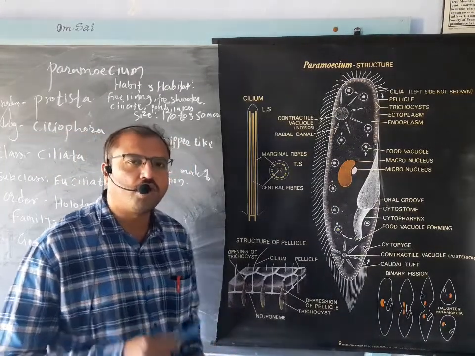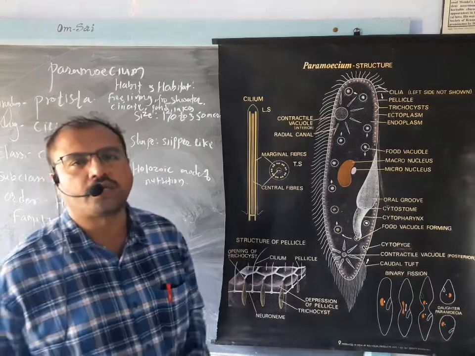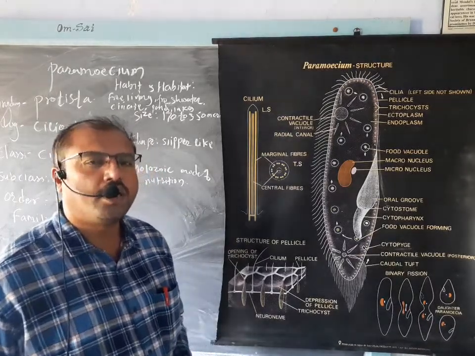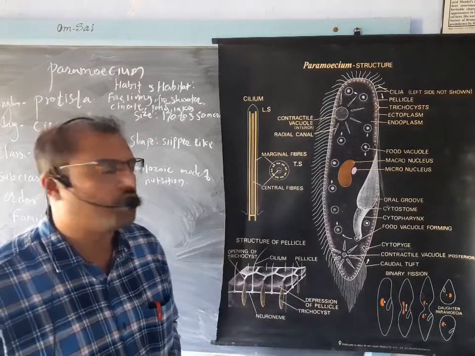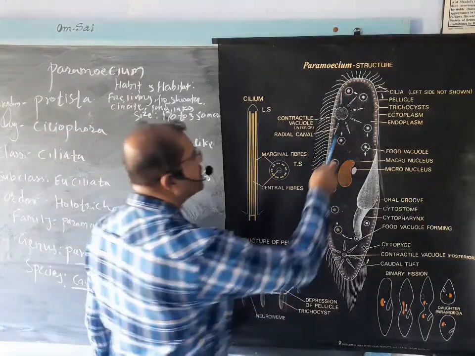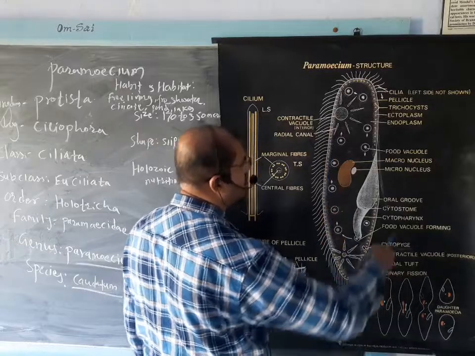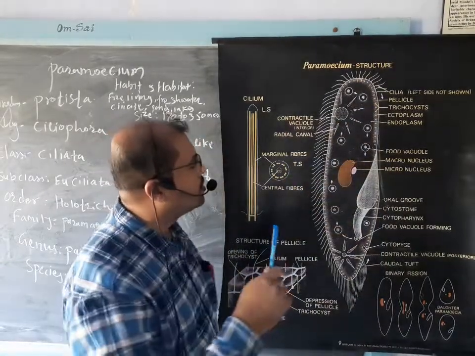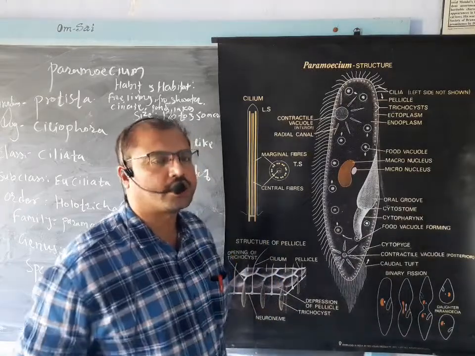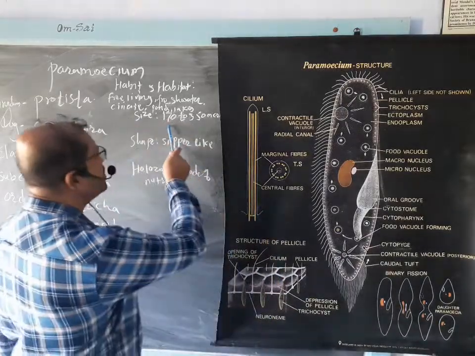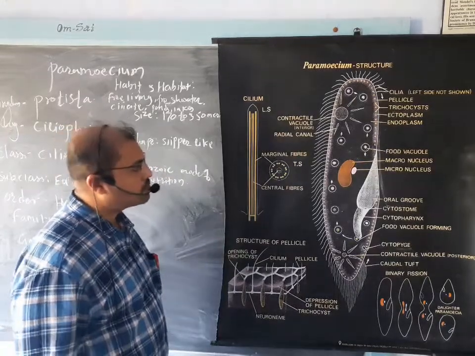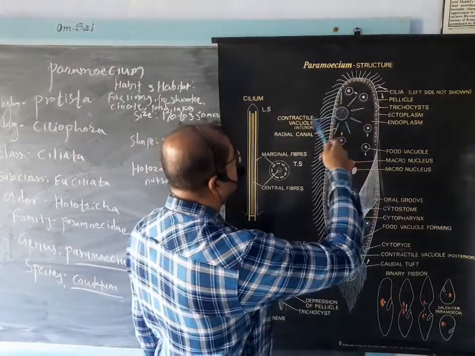As I already told you, it looks like the sole of a slipper, and that's why it is commonly called a slipper animalcule. If we see the structure, this is the structure of paramecium, which shows the sole of slipper like structure, measuring 170 to 350 micron in length. Then we'll see it one by one.